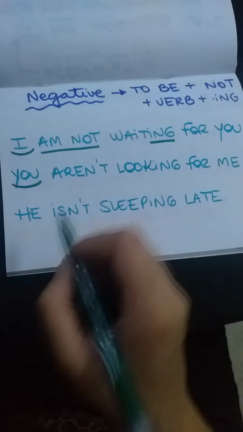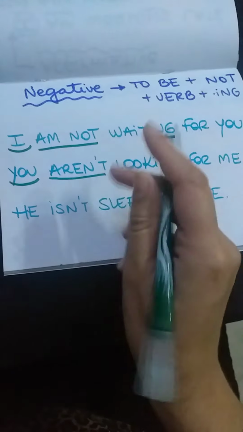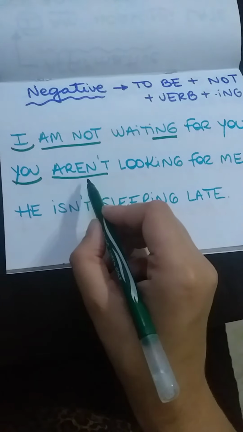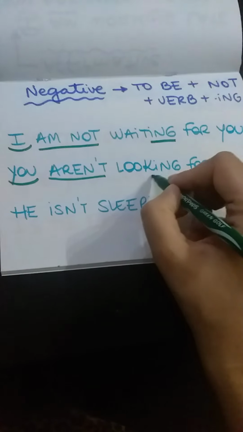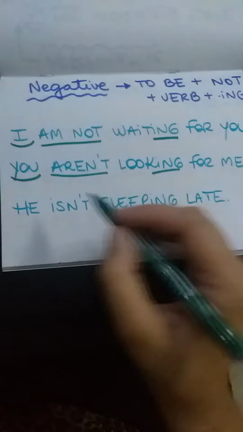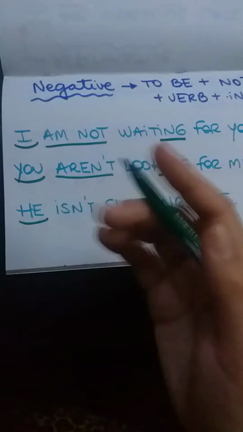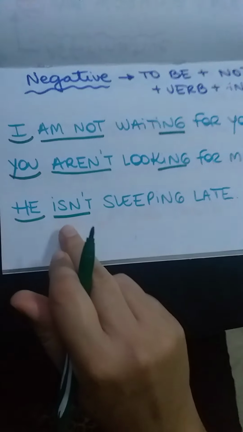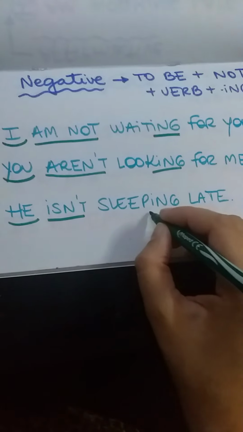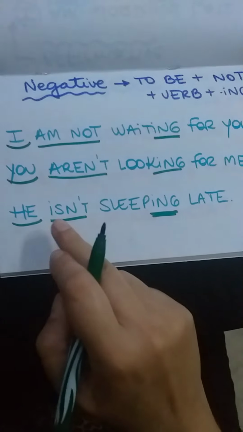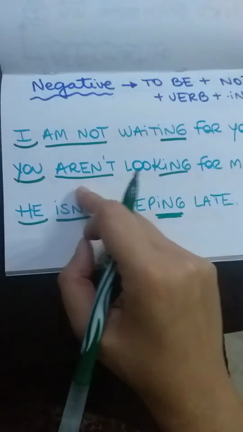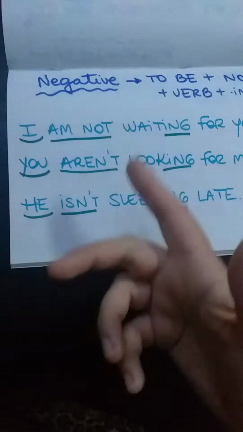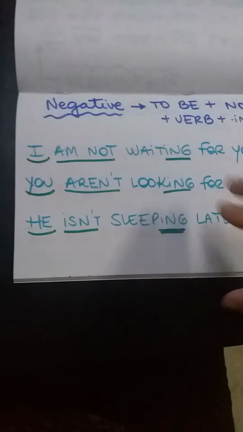You, the person, are not, that I use the contraction, so I say aren't, looking for you, the verb in the ing. He, or she, or it, I put only one, is not, or isn't, and the verb in the ing. Okay? We always use aren't, isn't when we talk, when we write in an informal way.